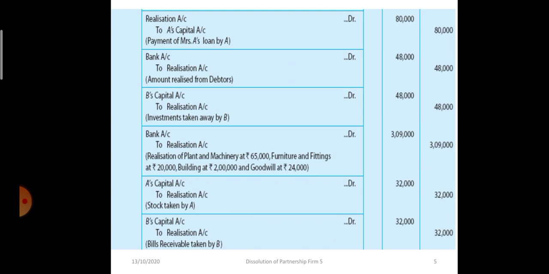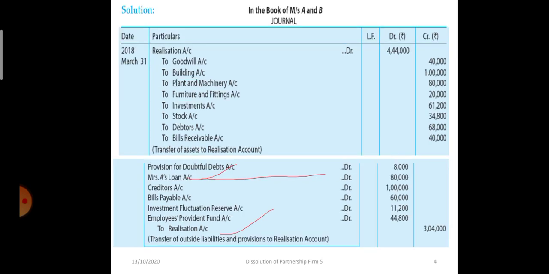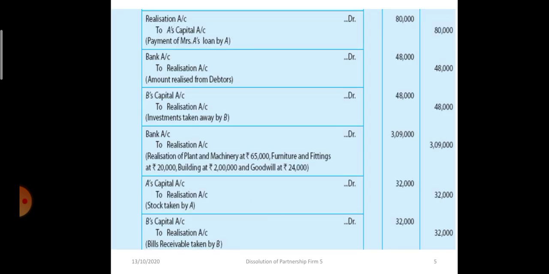Now see the next one. A's capital, when stock is taken, A's capital to realization 32,000 rupees. And B took the bills receivable at 20% discount, so 40,000, so 20% is 8,000 rupees, so B's capital to realization account 32,000 rupees.